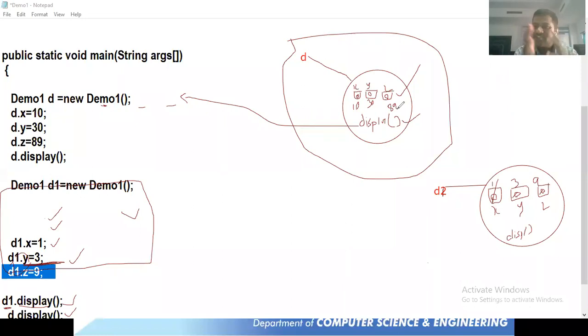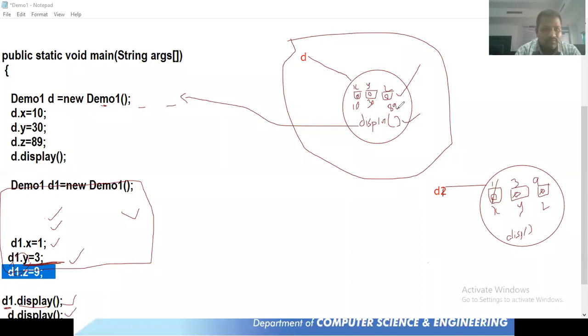That means for every creation of an object you have separate memory for instance variables, and if you call a method on that object, that object's instance variable values will be accessed. Suppose D contains instance variables XYZ with values 10, 30 and 89, those values will be used when you call D dot display, and D1 dot display gives you 1, 3 and then 9. Is it clear for everyone?